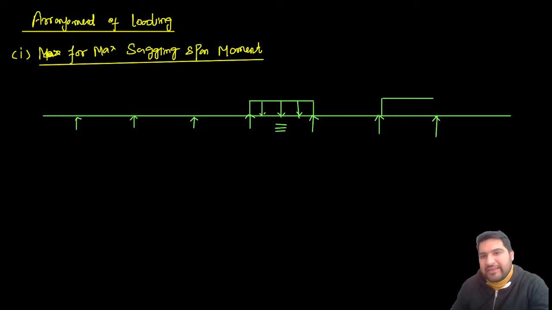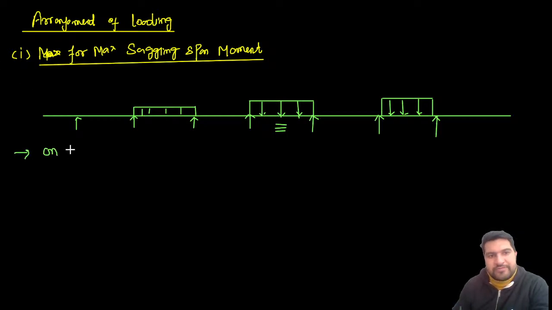So what should be the condition to get the maximum sagging span moment? The load should be placed on that very span and on the alternative spans. So I'll write down: on that span, plus alternative span.